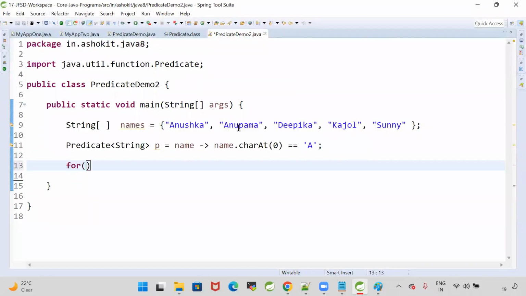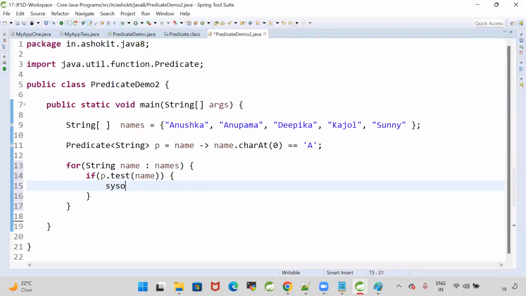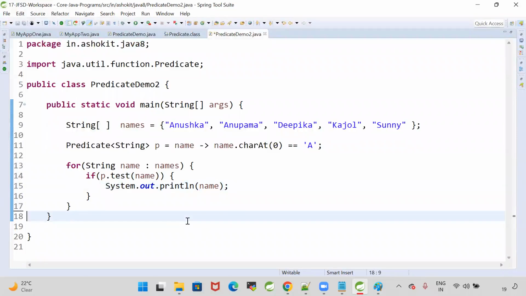Now see, for String name, I'm going to use the names array in a for-each loop. Then I will call p.test(name). Then the lambda expression will be called and will return true or false. If it is true, then I will print the name.